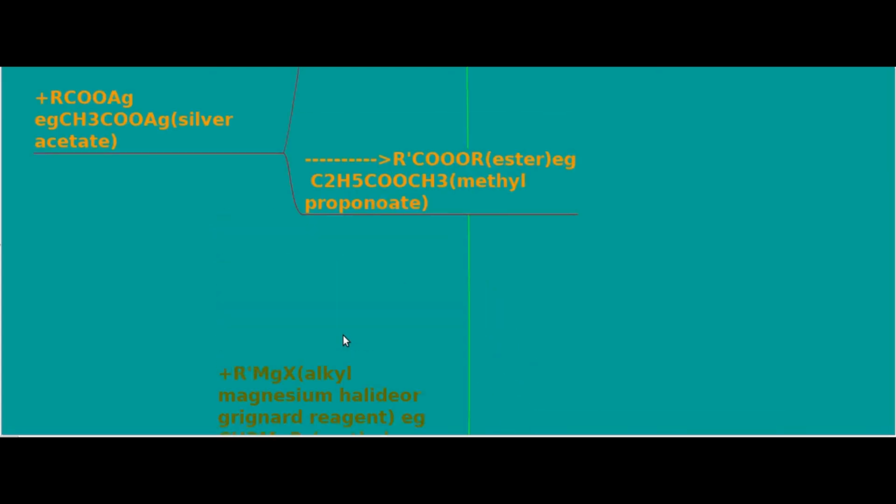For example, if C2H5Cl and CH3MgBr are the reactants, the product will be C3H8, propane, formed from the 2 carbons of C2H5Cl and the 1 carbon of CH3. A coupling reaction takes place.